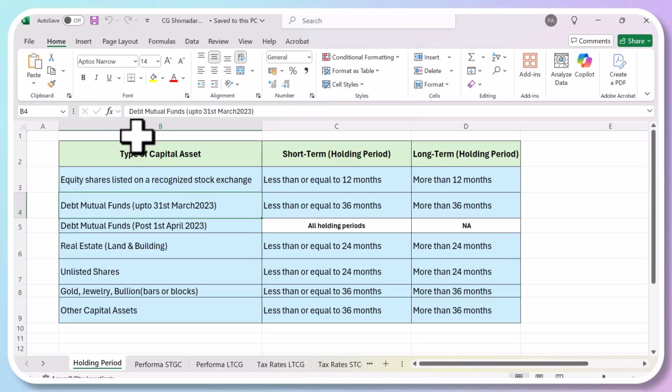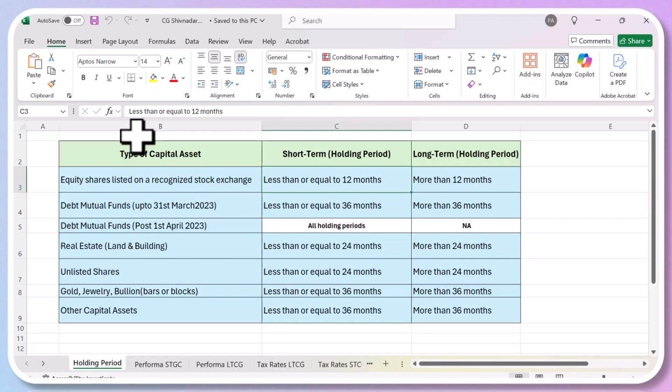Okay. So when you hold these assets, like suppose you sell equity shares, you have to hold them for a certain period of time and then you sell, they can be classified as short term or long term. That means if you buy shares from a listed stock exchange, that means from Bombay Stock Exchange or National Stock Exchange, and you hold these shares for less than 12 months, then any capital gain which is accruing to you, you have to pay short-term capital gains tax, which is currently in India around 15%.